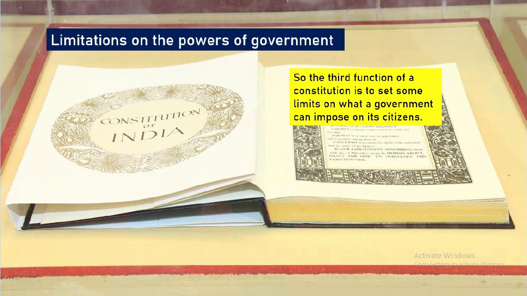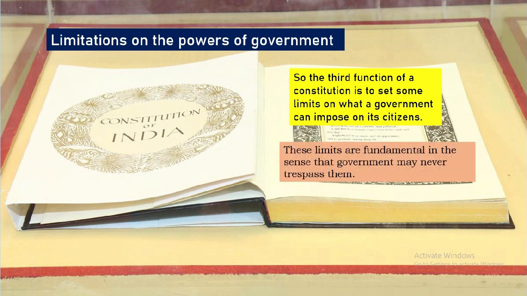The third function of the Constitution is to set some limitations or limits on what a government can impose on its citizens. These limits are fundamental in nature, in the sense that government may never trespass them. Especially when it comes to the democratic setup, there should be clear limitations to the government, so that the government can never be autocratic in nature.